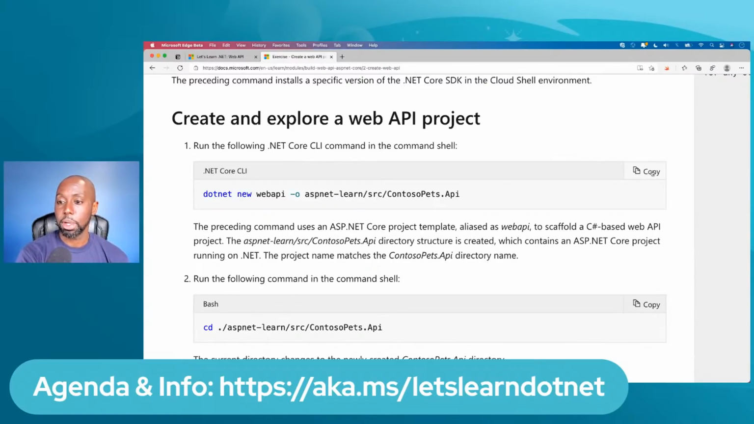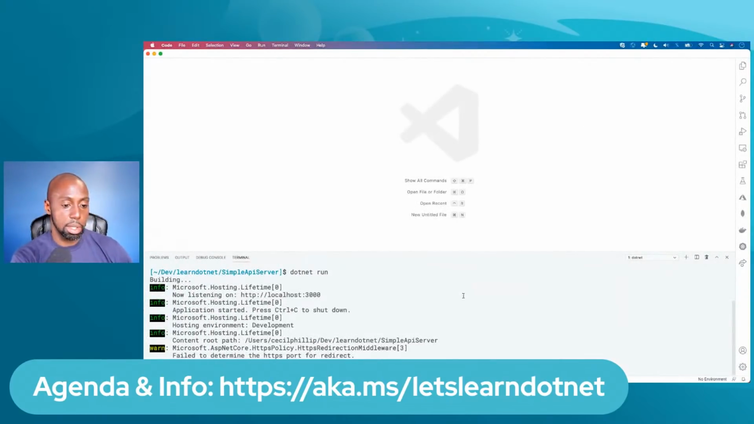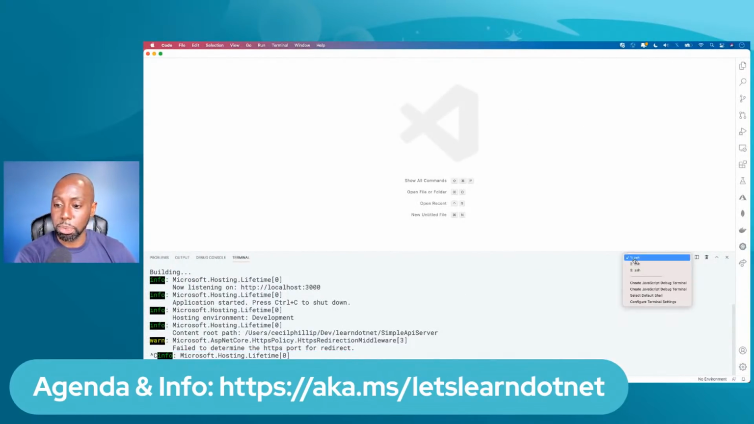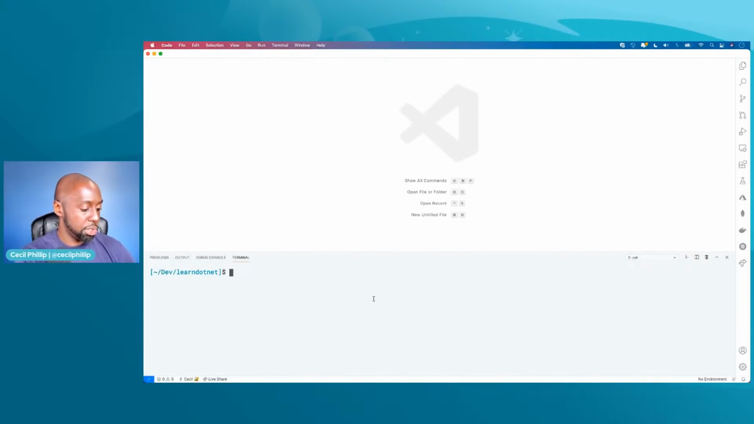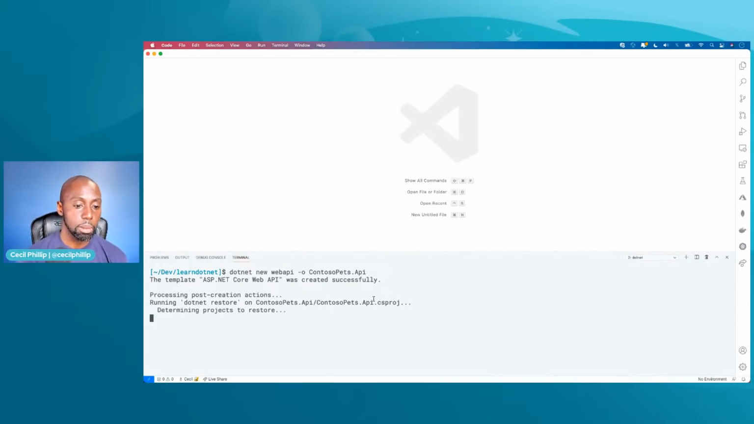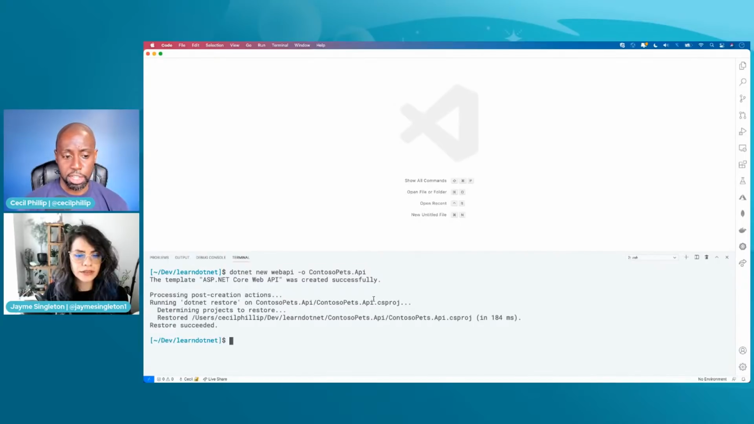I'm going to copy this command. I'm going to head over to VS Code. Looks like I have stuff running. I'll stop my stuff from running. And what we'll do is I'll paste that in there. Now, I don't want this entire path. I just want the Contoso path part. So I'm just going to do that. Right? So .NET new web API, Contoso Pets. And you see that shouldn't take too long. It's going to create my project for me. It's going to set it up.